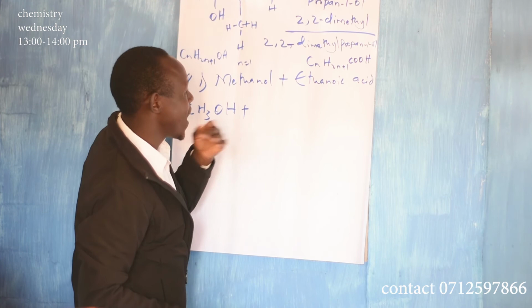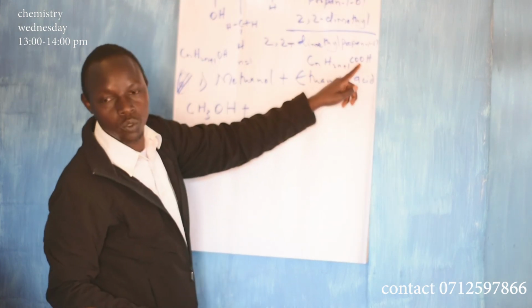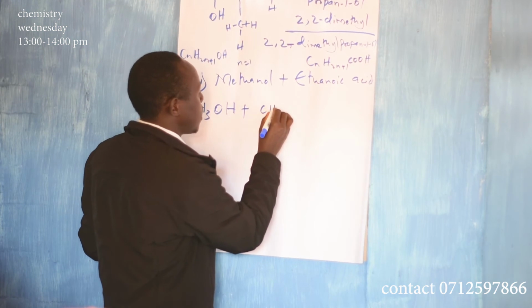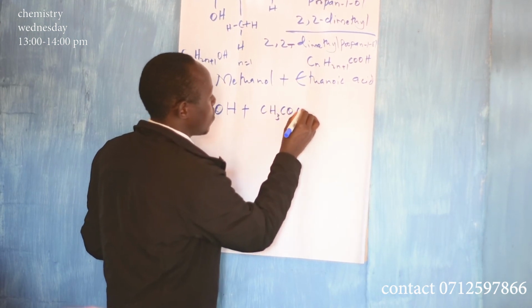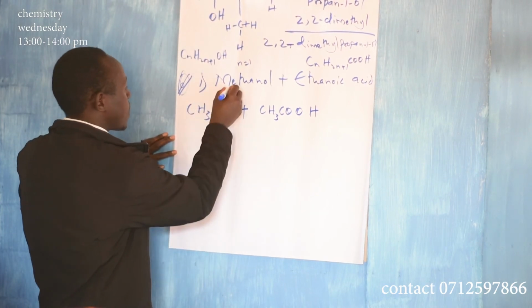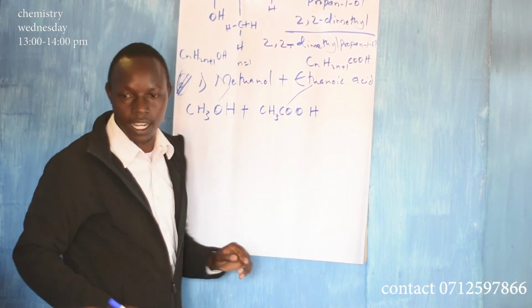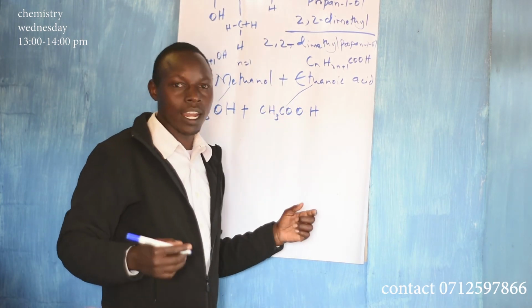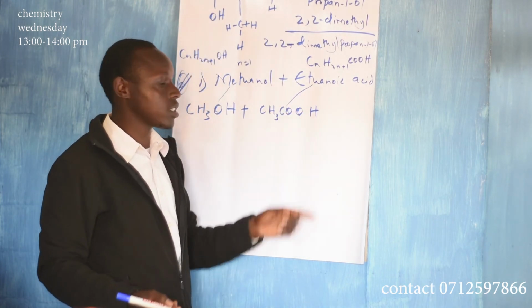Ethanoic acid is where you have 2 carbon atoms, so this one will be CH3COOH. So this is methanol, this is ethanoic acid. Now when we learn alkanoic acids, we have not done that yet.